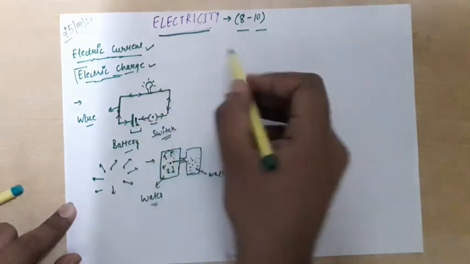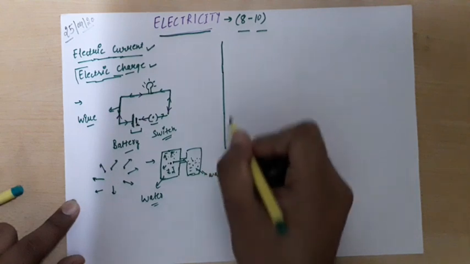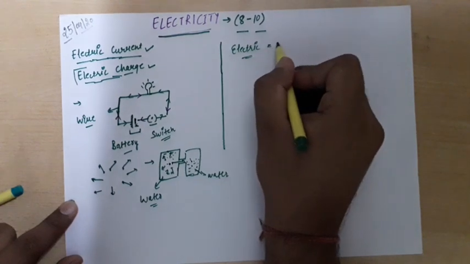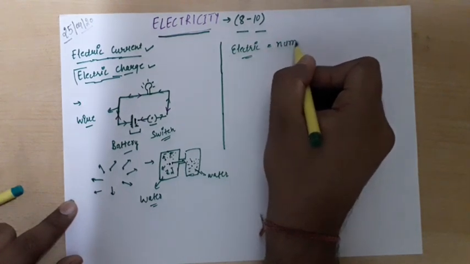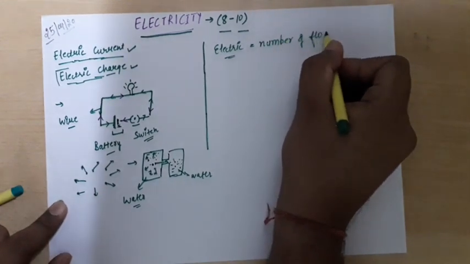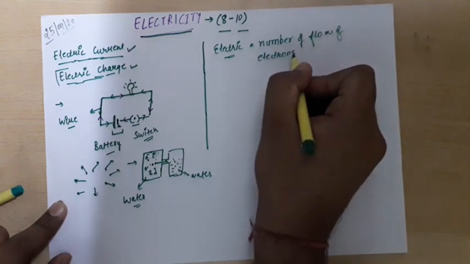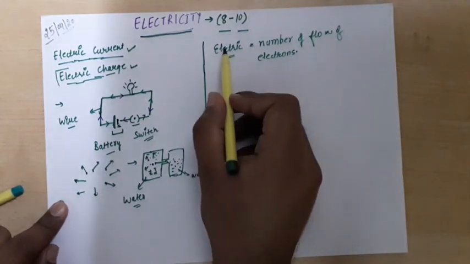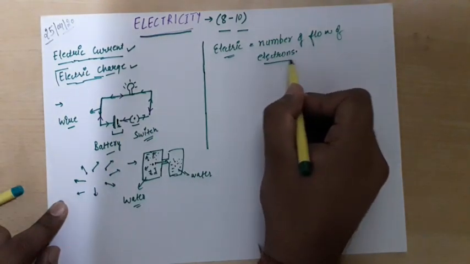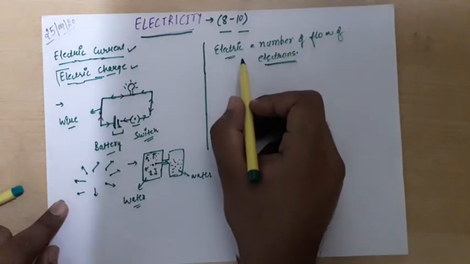So if we have to define what is electric charge, so what do we say? Electric charge is equal to the number of flow of electrons. As I have already told you, these electric charges are negatively charged, so we are using the term electrons over here, right? Is it fine, everyone? So this is electric charge, right?